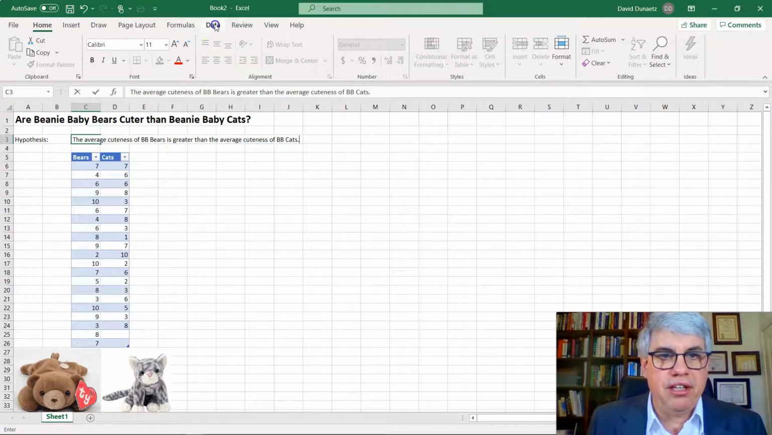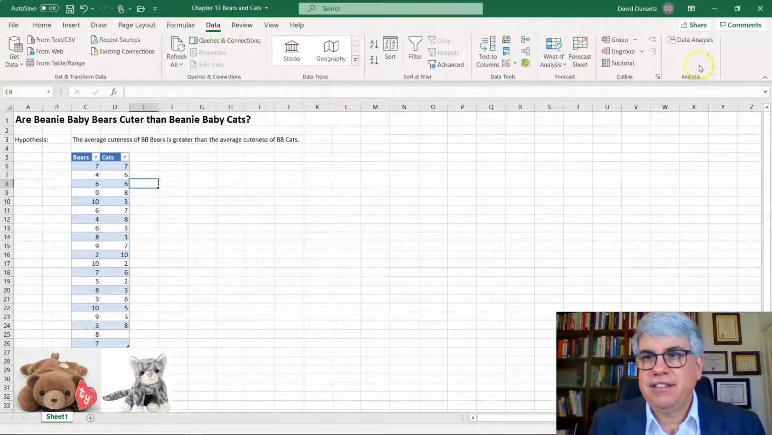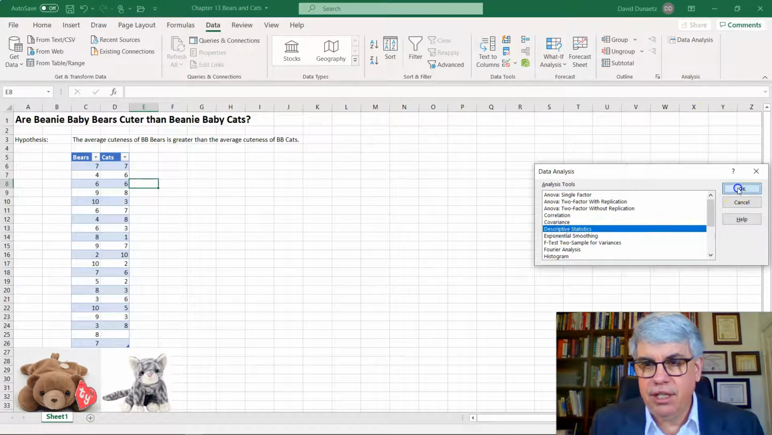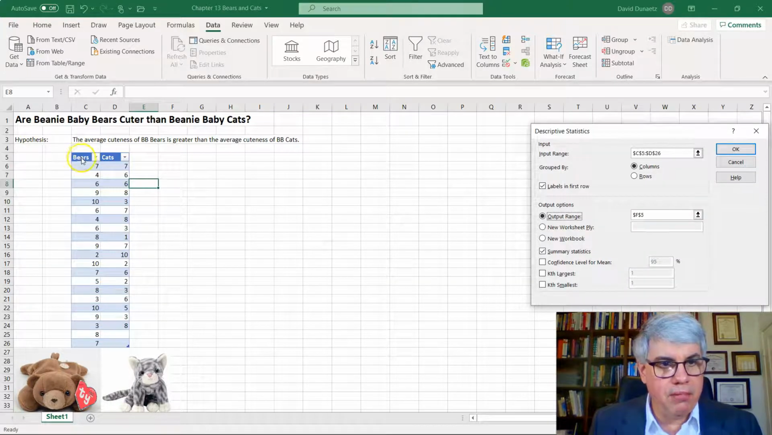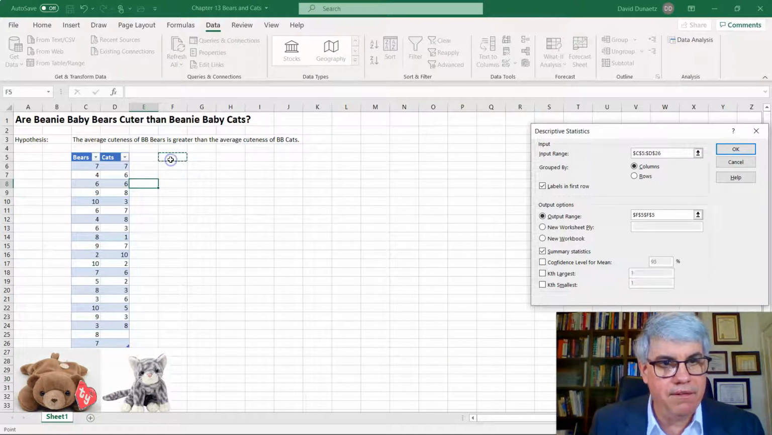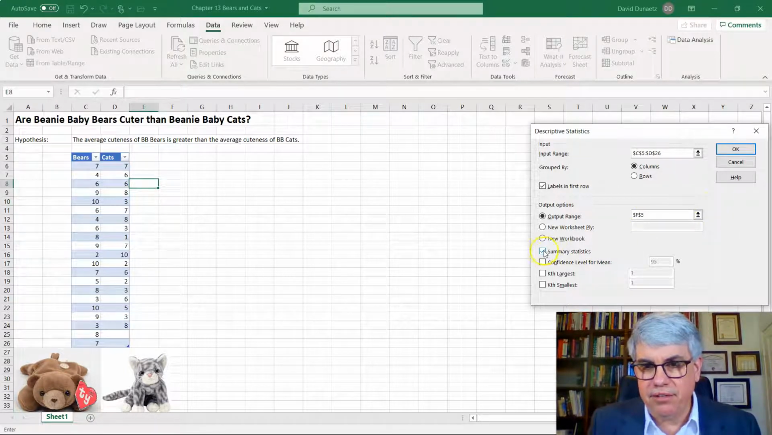All right, so let's do some calculations. The first thing we're going to do is get the descriptive statistics. So we go to Data, Data Analysis, and we're going to get Descriptive Statistics. I click OK, and we want the two columns. So I'm going to start up here at C5 to D26. And the output range I'm going to make at F5. Let's correct that there. And I've got summary statistics, and I've got labels in first row.